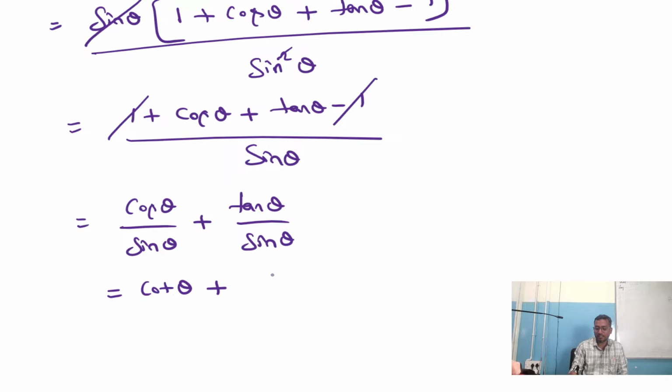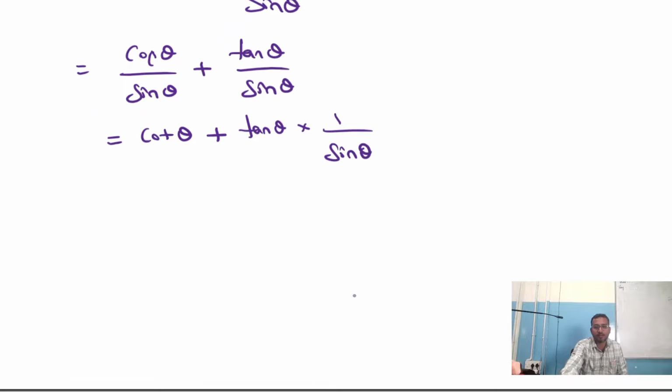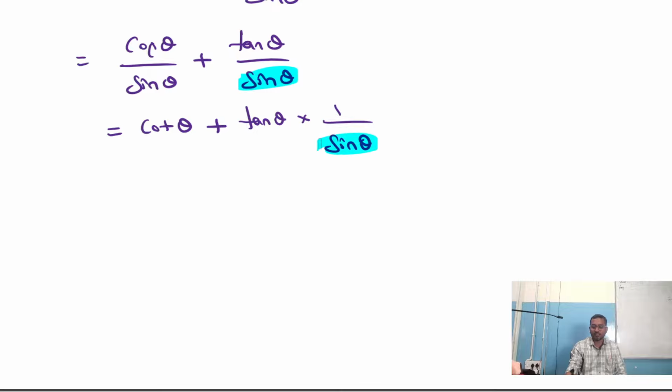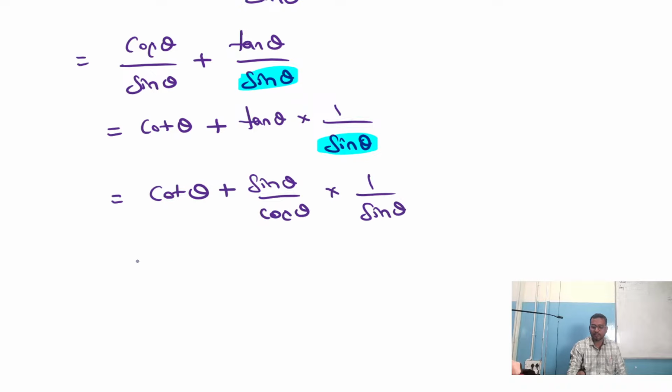This tan theta by sin theta can be split like this. Tan theta into 1 by sin theta, because tan is sin by cos. That's the reason I'm removing this sin a little bit outside. Same thing. Tan theta into 1 is tan theta only by sin theta. It remains same. Now we can say that cot theta plus tan theta can be written as sin theta by cos theta into 1 by sin theta. Am I right?